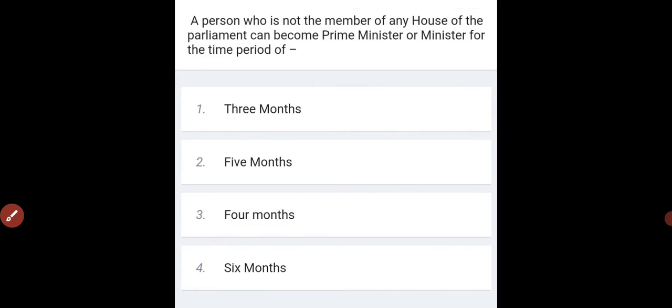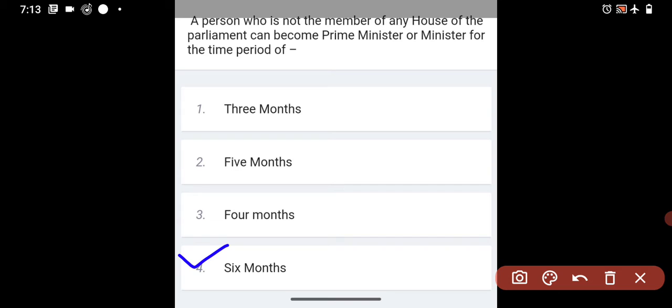A person who is not a member of any house of Parliament can become Prime Minister or minister for a time period of what? The options are 3 months, 5 months, 4 months, 6 months. So the answer is 6 months. Recently this case arose, and the article is 164.